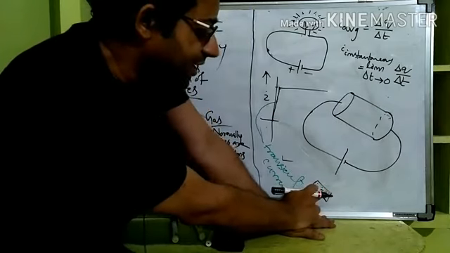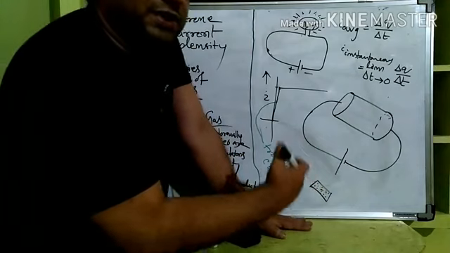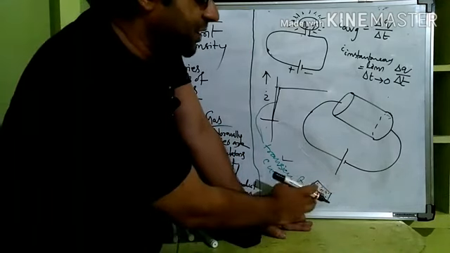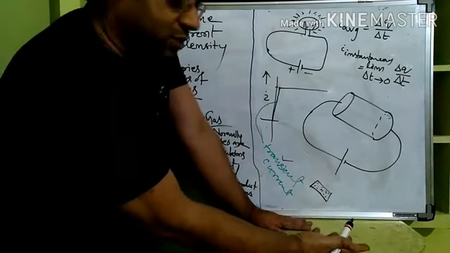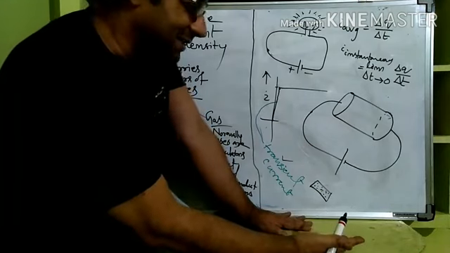If the number of free electrons on a conducting material is more and more, we are calling that a good conductor. If the number of free electrons is very less or there are no free electrons at all, we call that an insulator. That means it's a bad conductor.